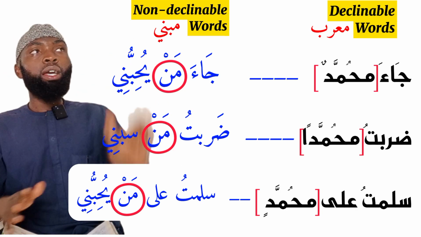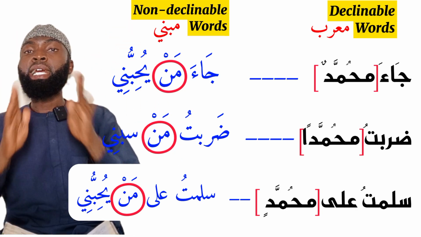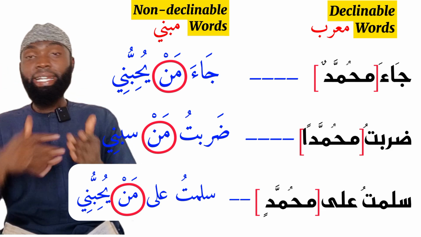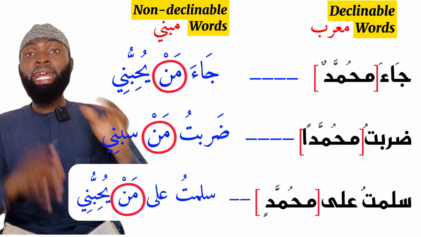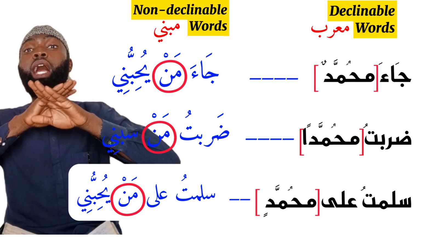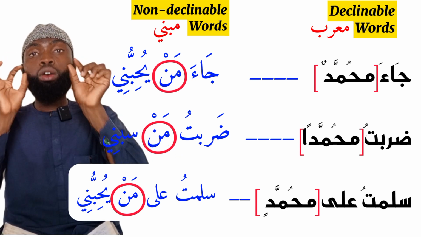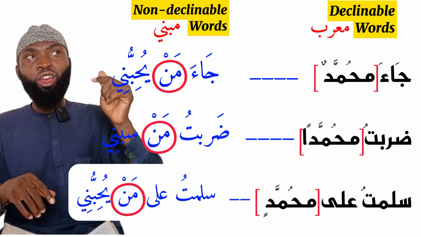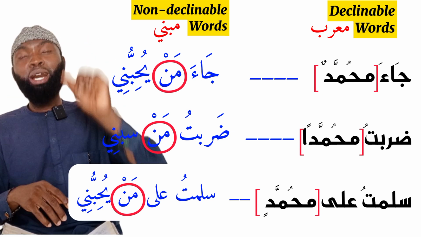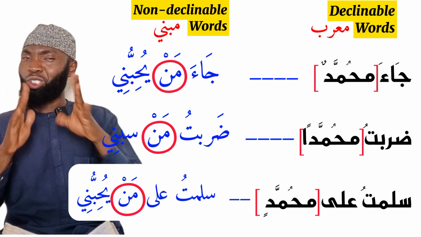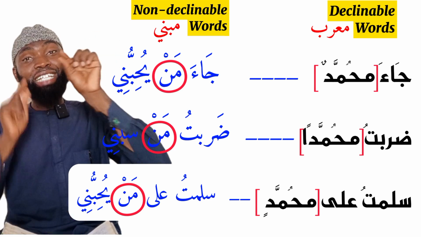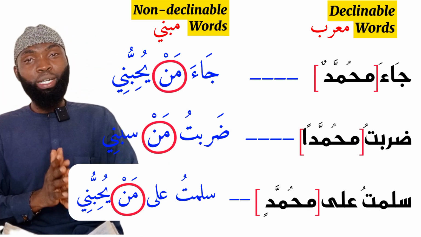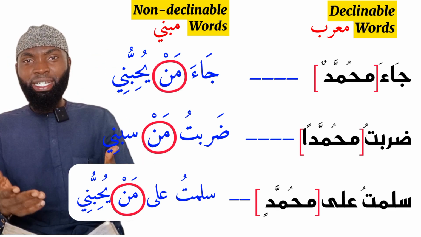Some words are fixed. If we look at Muhammad, Muhammad is one of those words which are not fixed, meaning they are declinable. But man here is non-declinable. So whenever you see man, it will always be coming as man, man, man. You will not see any changes to mani or to mana or to manu or to manan. No, it will always come as man, as long as this man is the man you are referring to. There are plenty of other words which fall under this category.